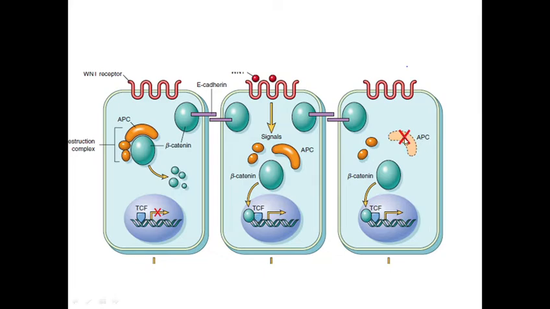Suppose there is a mutation of the APC gene. This APC gene is located on chromosome number 5, 5q21. Q means the long arm and 21 means region 21. Chromosome number 5, long arm and region 21, 5q21. Suppose a mutation occurs in this APC gene. Then again the beta-catenin is not destroyed. So it goes to the nucleus, binds the transcription factor and causes increased cellular proliferation.